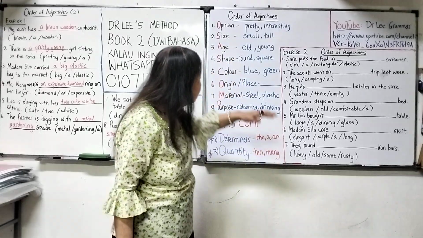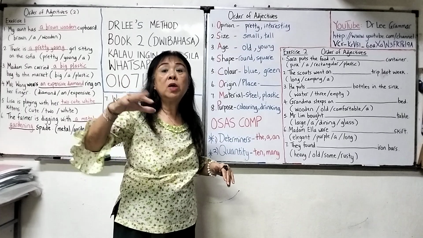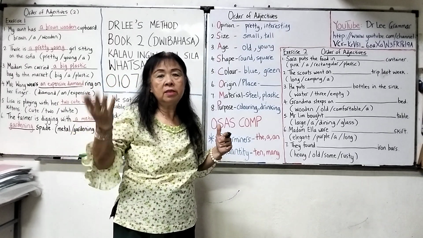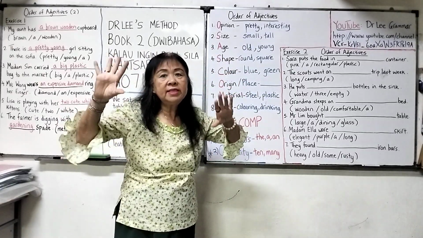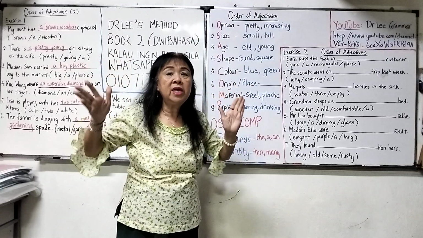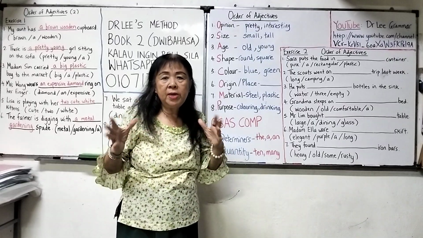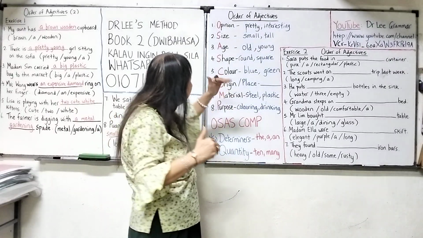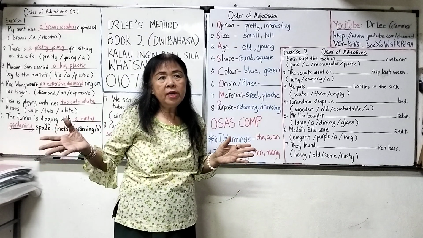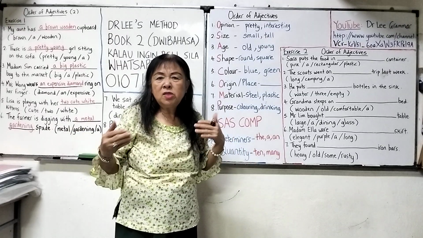So in English, this is the order. First, you must write your opinion or the quality. For example, pretty, interesting, or intelligent, lazy, hardworking. All these are opinions. What you think of a person, animal, thing, or place. Then after your opinion, you talk about whether it is big or small, long or short. Following that, the age of that person or thing. Here age doesn't mean how many years old, but rather whether it is old or young, new or old.